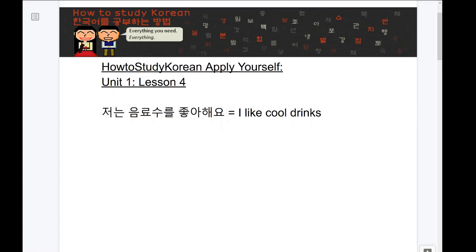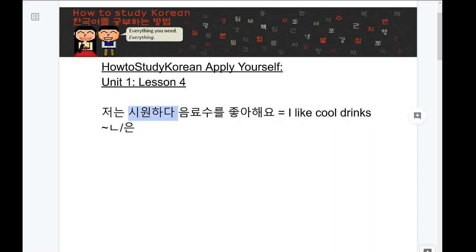Now, this is actually a perfect sentence. It says I like drinks or I like a drink, but it doesn't say that I like cool drinks. If I want to indicate that I like cool drinks, I need to use the adjective 시원하다, but this is so far incorrect, and it's not even a correct sentence right now, because I need to change 시원하다 in order to describe an upcoming noun. And if I want to describe an upcoming noun with an adjective, I want to either use this or this. And the way I decide is depending on the stem of the adjective I'm using.